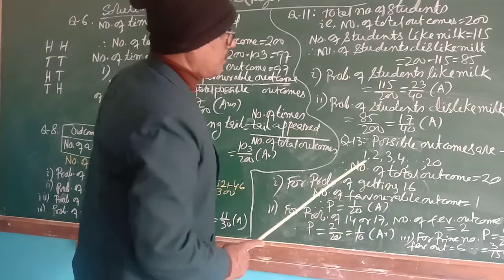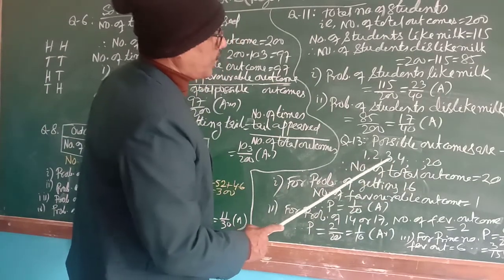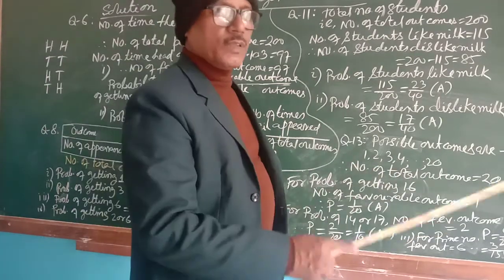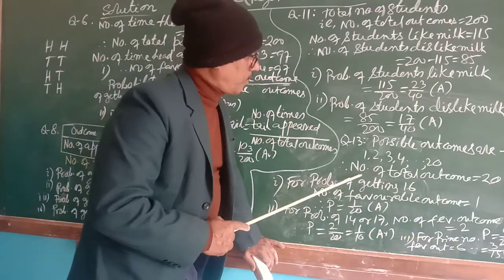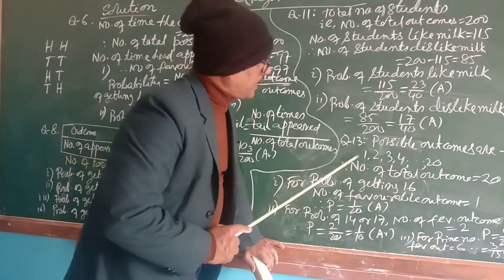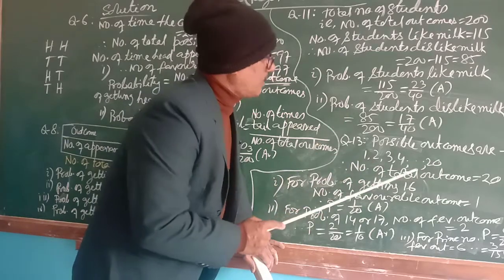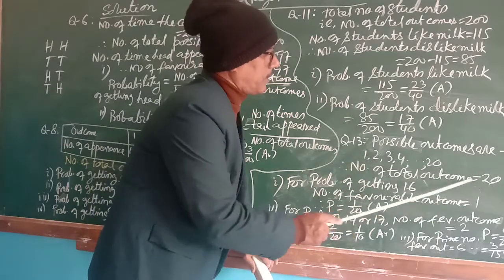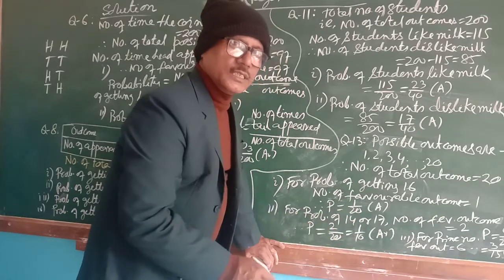Now question number 13 I will take. Possible outcomes are 1, 2, 3, 4, 5 up to 20. There are 20 balls numbered from 1 to 20 serially. So these all are the outcomes, and the number of possible outcomes will be 20.